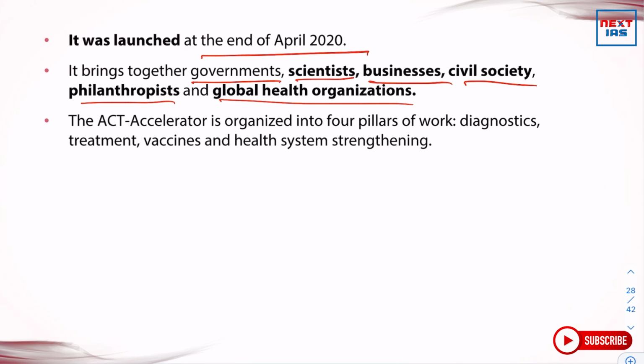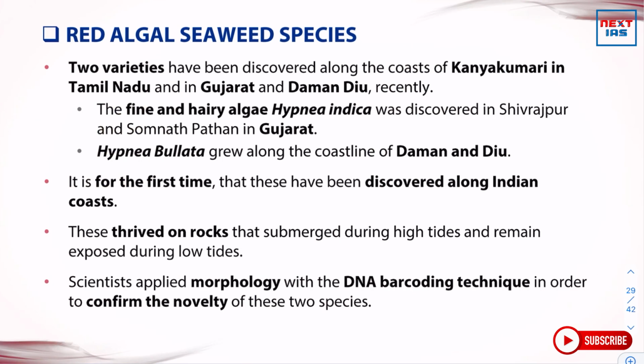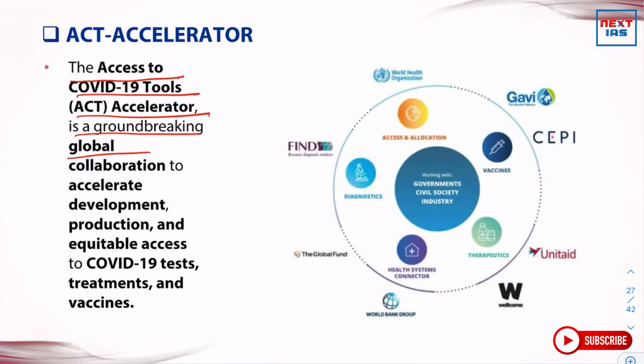The ACT Accelerator is organized into four pillars of work, that is diagnostics, treatment, vaccines, and health system strengthening. So, what are the four pillars of work under ACT Accelerator? These are diagnostics, treatment, vaccines, and health system strengthening. So, let's know more about ACT Accelerator.